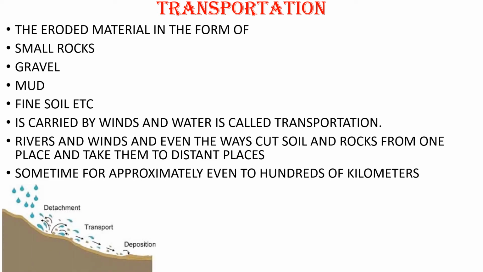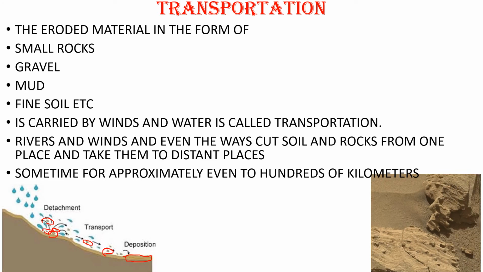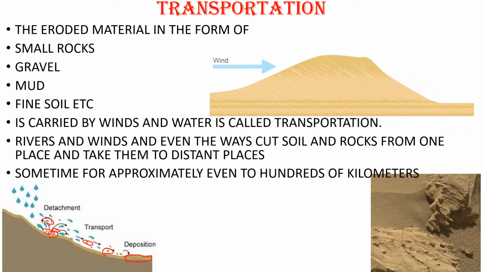See, detachment. Here you can see, as soon as the water is falling, the small brown particles of soil are rising from the main part of the soil, and slowly they are being transported by the water, and here they are deposited. Okay, so this is called transportation. And this is eroded soil, eroded rock. This is the image of an eroded rock.